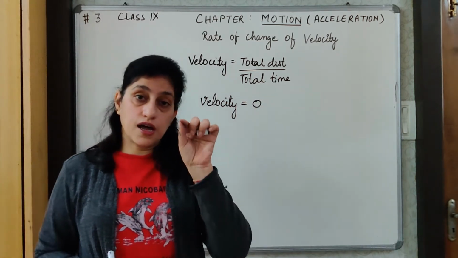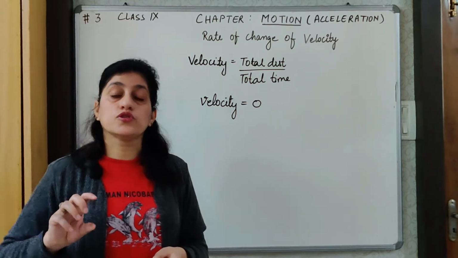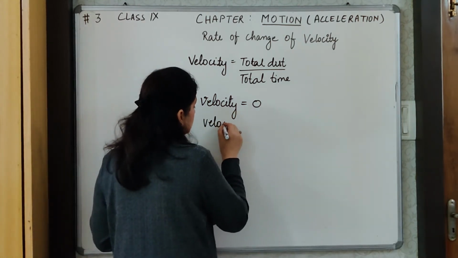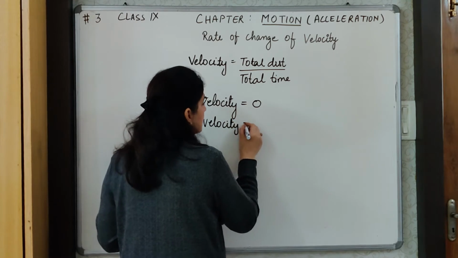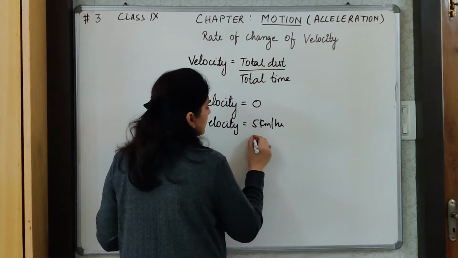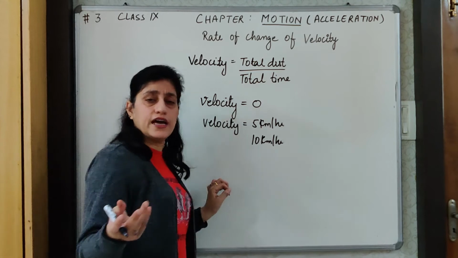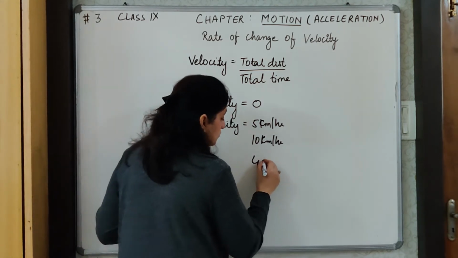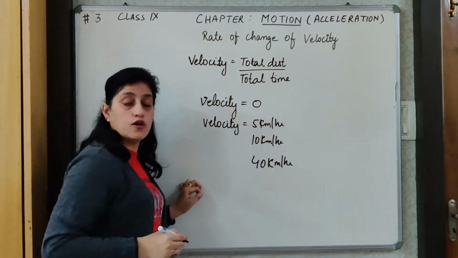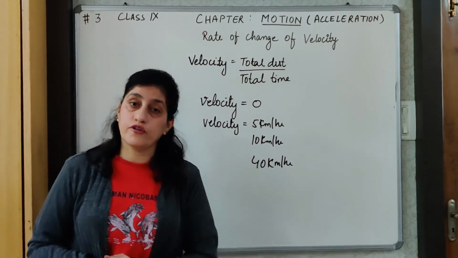If you have an eye on the speedometer as you give the race to your Activa, you will see that slowly the velocity keeps on increasing. First it becomes 5 km per hour, then it keeps on increasing, say 10 km per hour, and roughly you drive at the speed of 40 km per hour. So slowly the velocity of the Activa is increasing from 0 to 40.